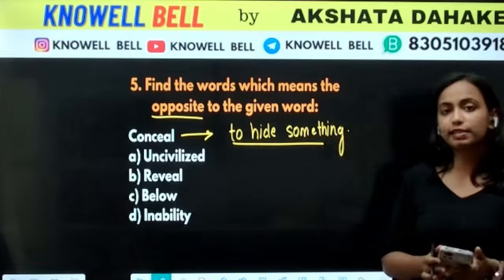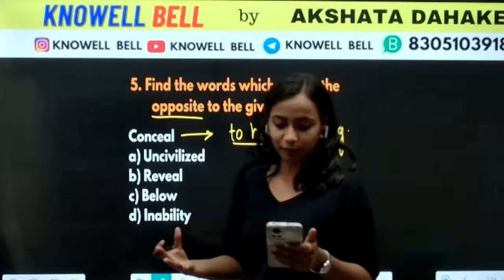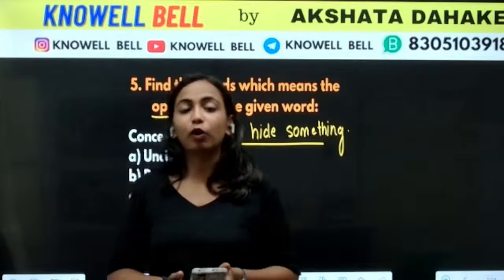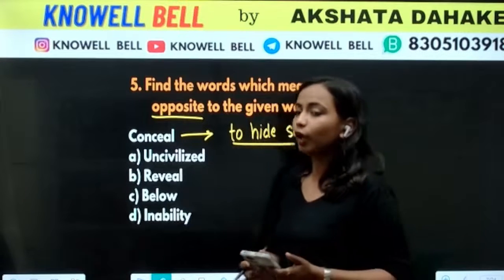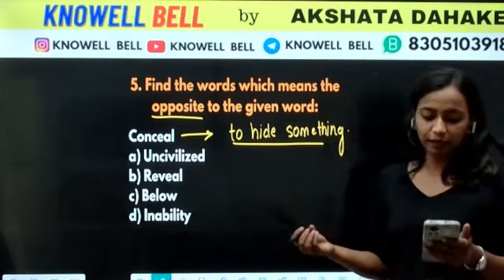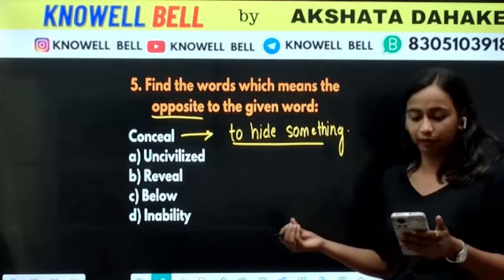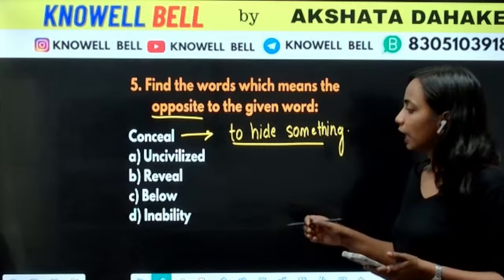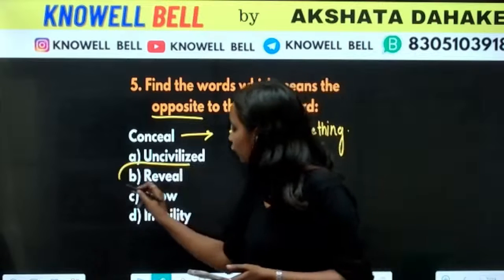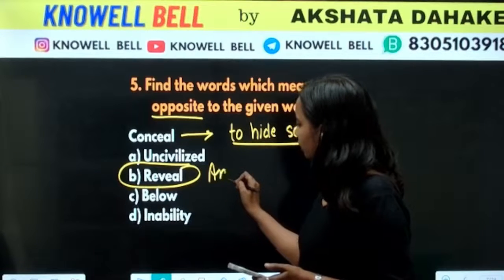What is the meaning of conceal? किसी चीज को छुपा कर रखना. To hide something. What we are going to call it? We will be calling it conceal. Conceal means simply, in very simple language, किसी चीज को छुपाना. To hide something, that is conceal. Okay, now opposite of conceal is to reveal.